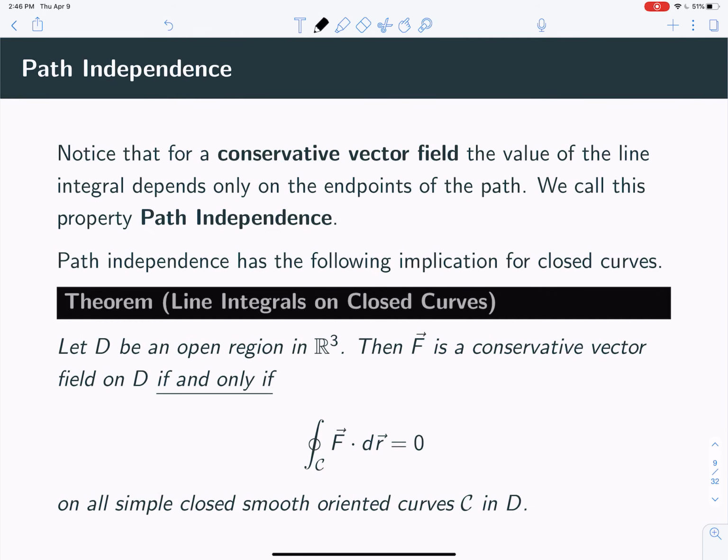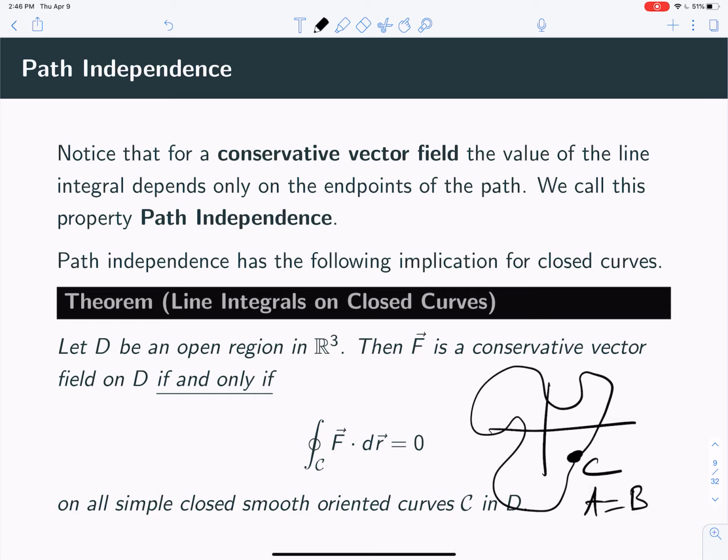All right, and what this means is that if it's a closed curve, so if your path C starts and stops at the same point, if A is equal to B, well then this line integral, this integral of F dotted with T ds, is just equal to f of b minus f of a.